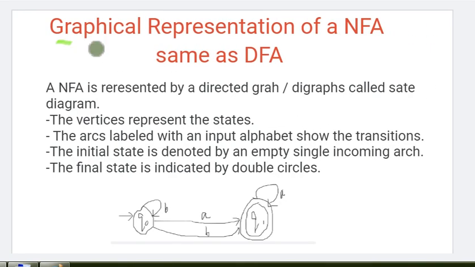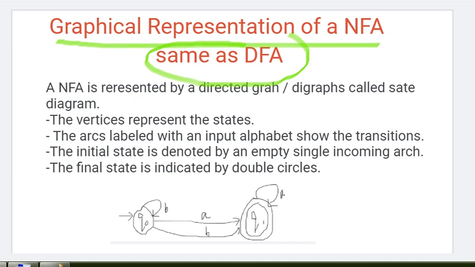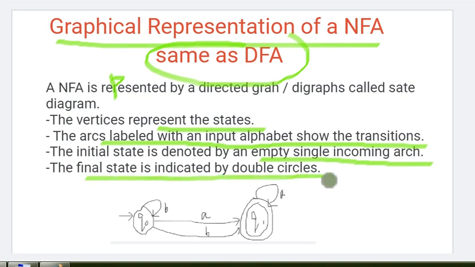Now let's talk about the graphical representation of an NFA. As we discussed for DFA, it's the same as DFA. NFA is represented by a directed graph. The vertices are represented with the help of states. The arc labeled with an input alphabet shows the transition. The initial state is represented by a single incoming arc, and the final state is indicated by a double circle. It's the same as the DFA.